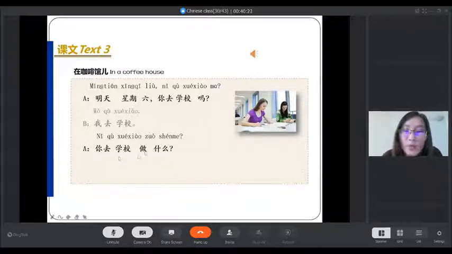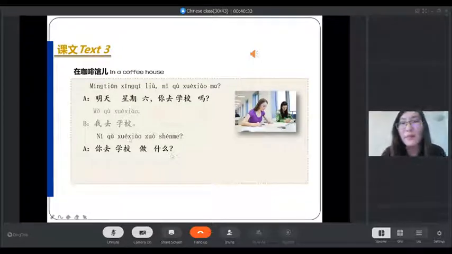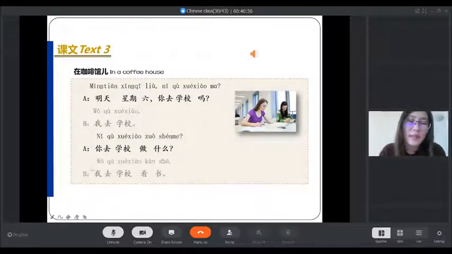你去学校做什么? 做 means do. 什么 means what. That means you go to school, do what? 我去学校看书. I go to school for reading. 看书. So here it's also talking about date. 明天星期六. Here there's a sentence pattern.